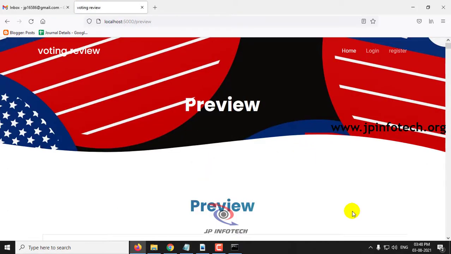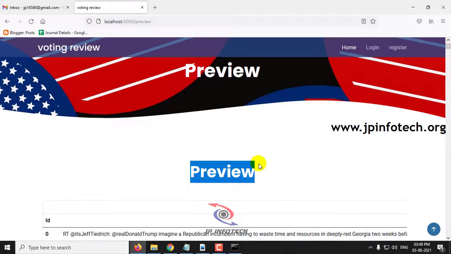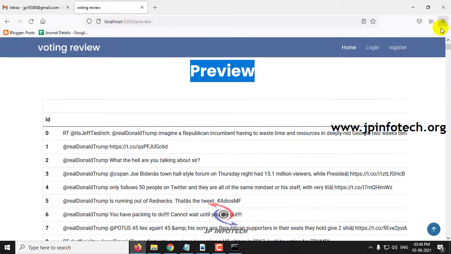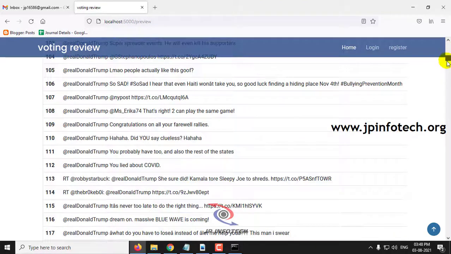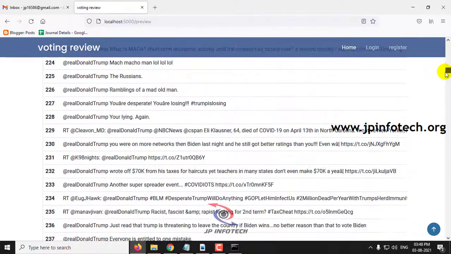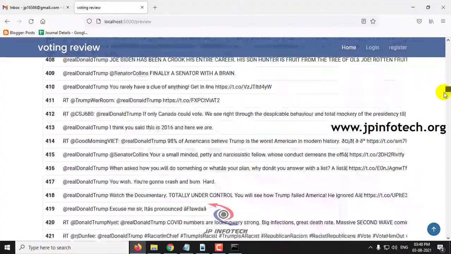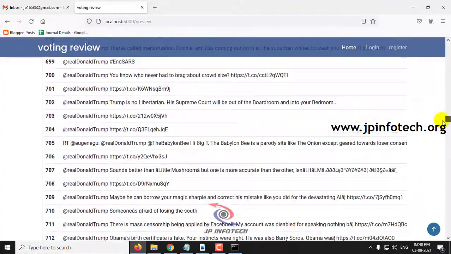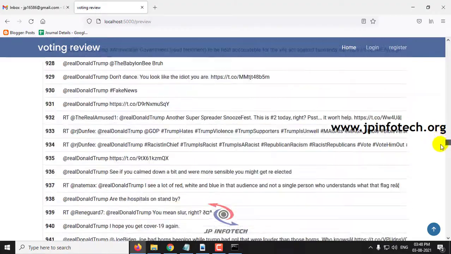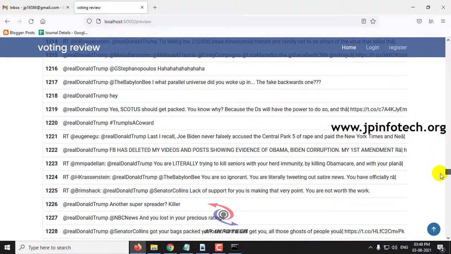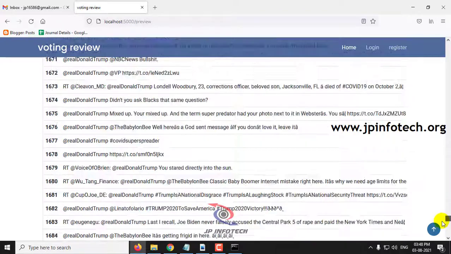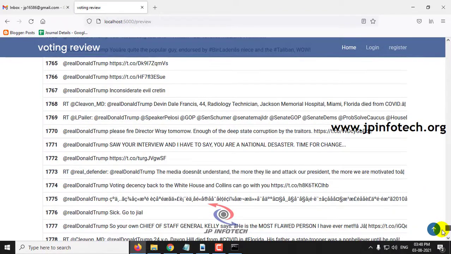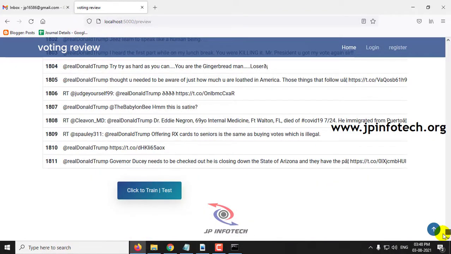Once after clicking the upload button, you can preview the data set that we have uploaded. Here you can see the ID and the tweets made. You can just scroll down. You can see the tweets that are made related to the US elections. And you can see the dataset record count is around 1811.